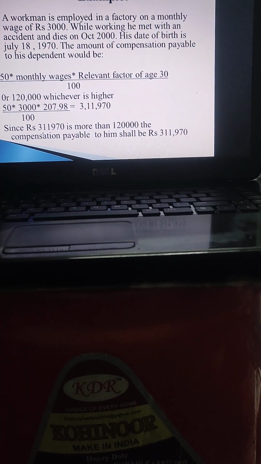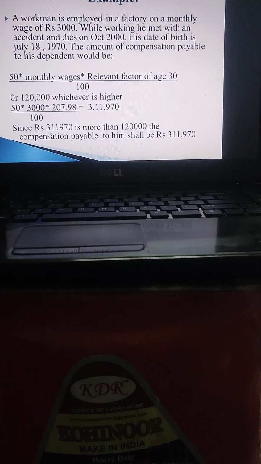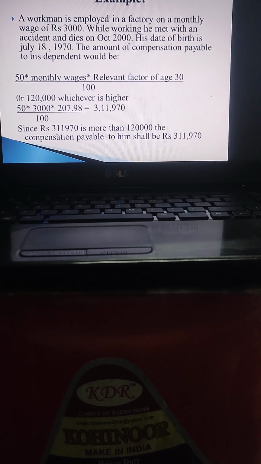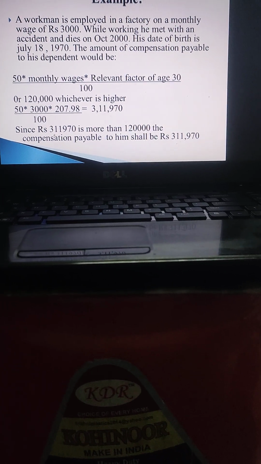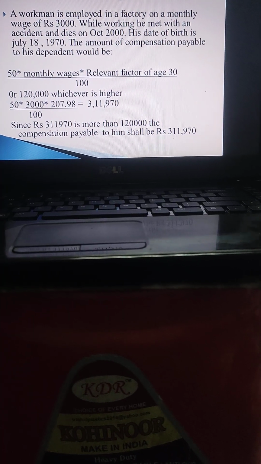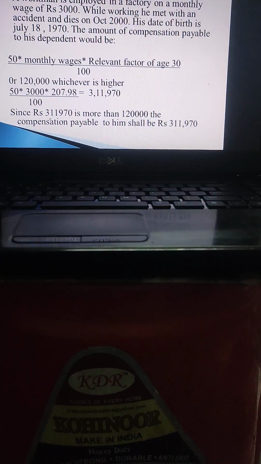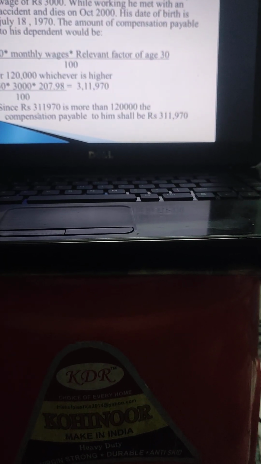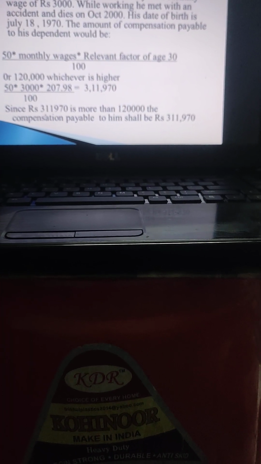Take another example. Say suppose a workman is employed in a factory on a monthly wage of rupees 3,000. While working, he met with an accident and dies in October 2000. His date of birth is July 18, 1970. The amount of compensation payable will be 50% of the monthly wages, that is 3,000, times the relevant factor of age for 30 years, or 1,20,000, whichever is higher.